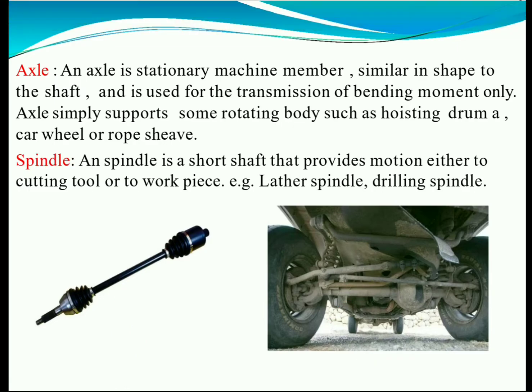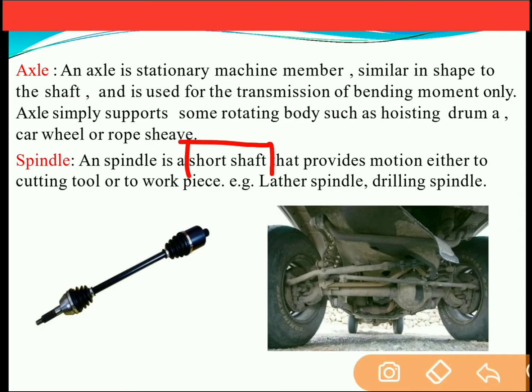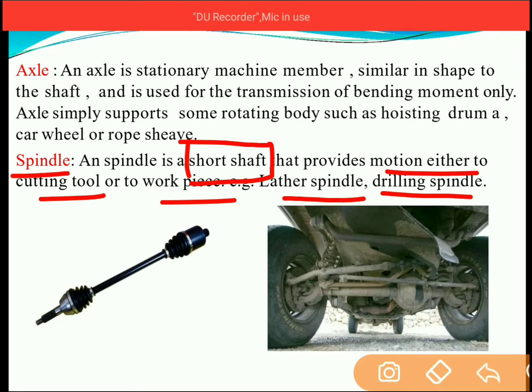Next is spindle. Spindle is a short shaft that provides motion either to the cutting tool or the workpiece, such as a lathe spindle or drilling machine spindle. So this is specifically used in machines such as lathe machines and drilling machines, and it is used to provide motion either to the cutting tool or to the workpiece.